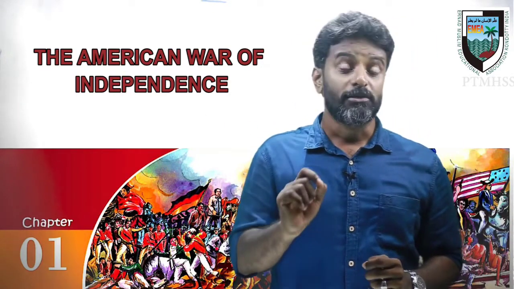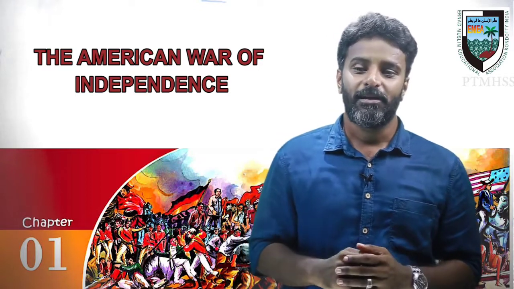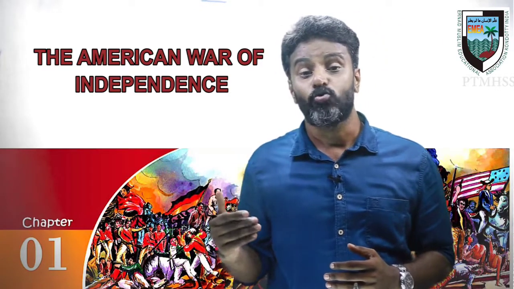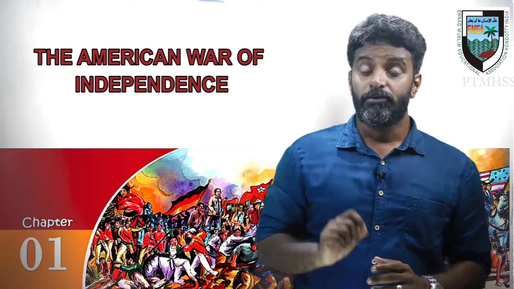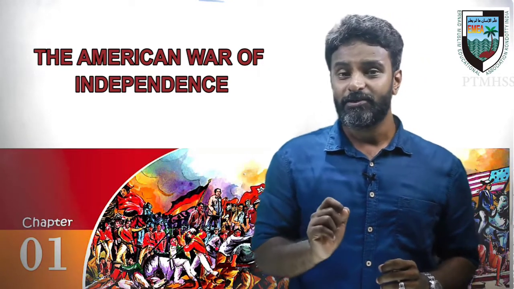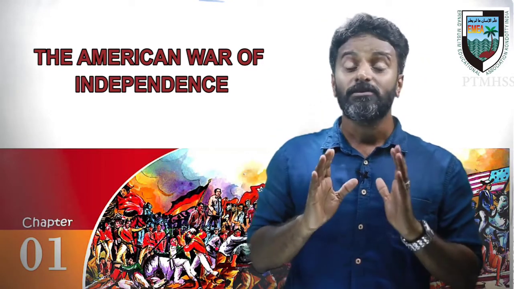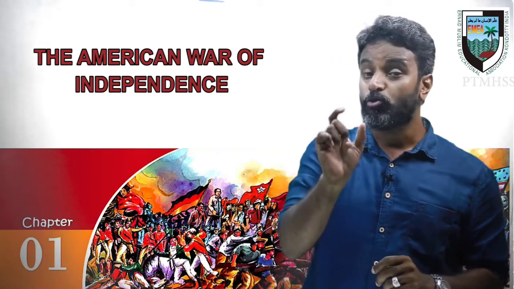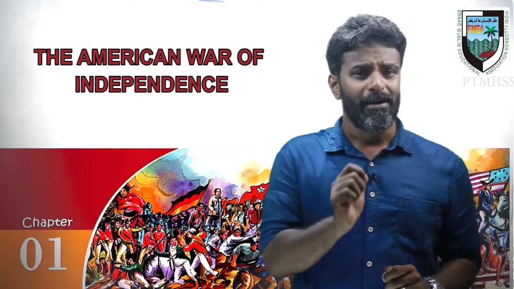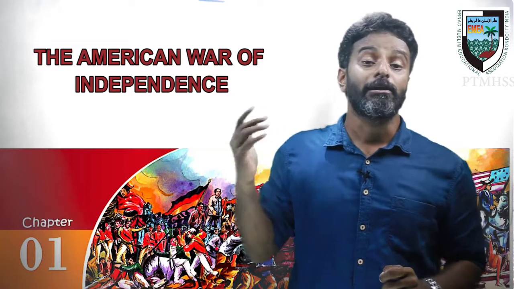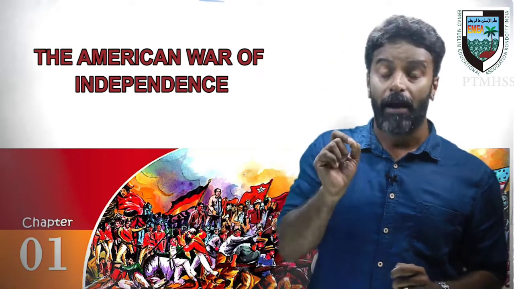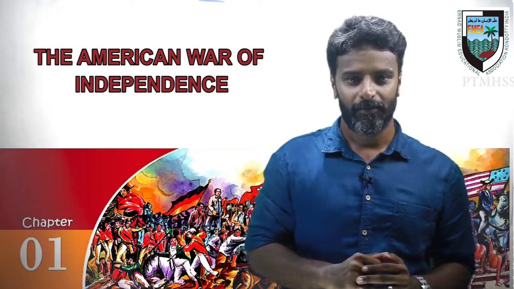Then from the 16th century onwards, the Europeans came to the American continent. The earlier colonies in America were established by a group of people who were exiled from England to America by the King of England.